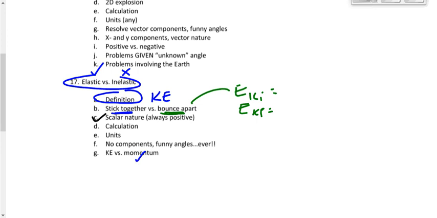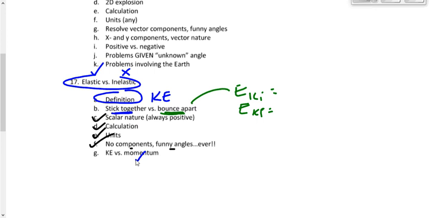We know that we're dealing with a scalar. I was talking to you guys earlier today about making sure that you always do the x and the y component, only for momentum, right? If you're dealing with kinetic energy, like we are when we're talking about elastic and inelastic, then we're not going to pay any attention to x and y components, negatives, or funny angles at this point. Kinetic energy and speed are scalars. We're just going to use the magnitudes of the speeds, regardless of the direction. Be able to calculate initial and final, and know that the units are joules. We have to stick with standard units, meters per second, kilograms, no components, no funny angles, none of that stuff.